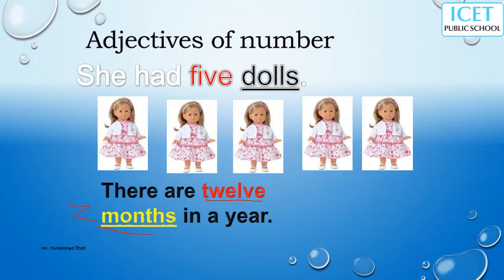And she had 5 dolls. So 5 is the adjective, 5 is showing the number, an adjective of number. Dolls is the noun, like that.